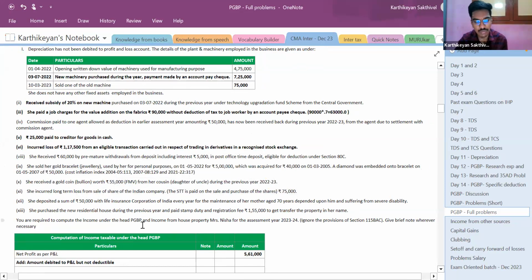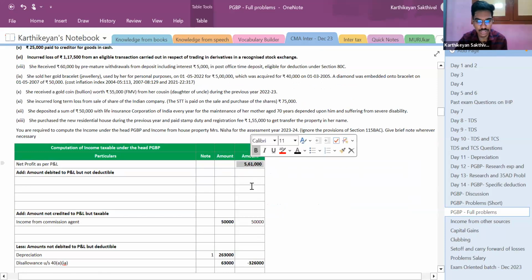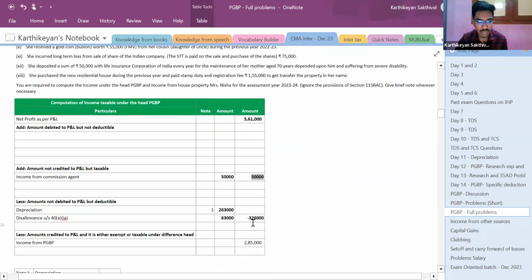Next, she deposited a sum of rupees 50,000 with LIC every year. So this one you can claim as deduction under section 80C. She purchased a new residential house during the previous year and paid stamp duty and registration fees of 1,55,000. Nothing to do with this. So that's it. So total, only 5,61,000 is the profit. Next is add 50,000, subtract 3,26,000. So your income from PGBP will be 2,85,000.